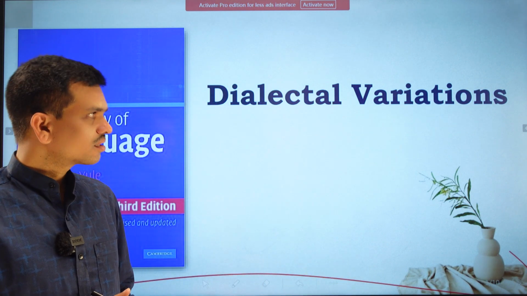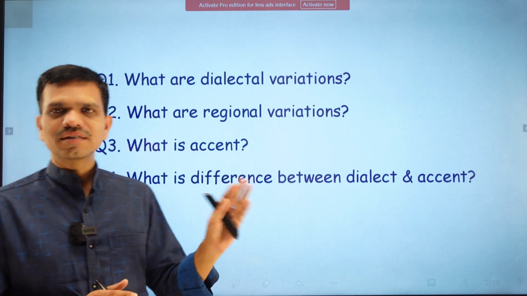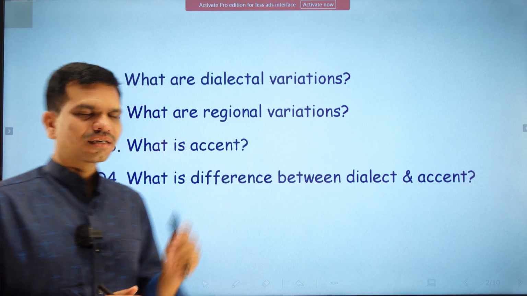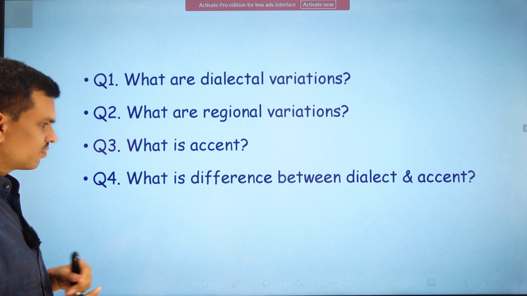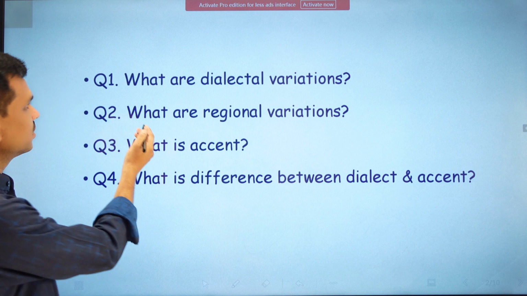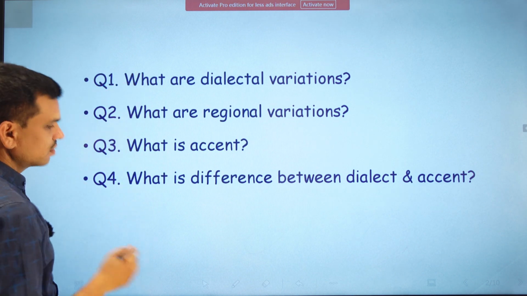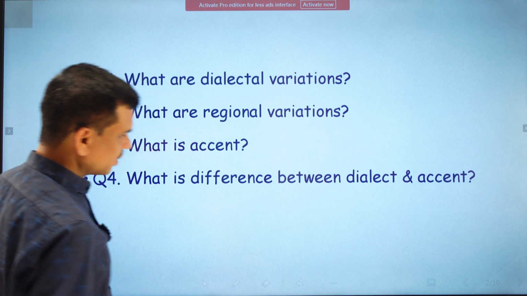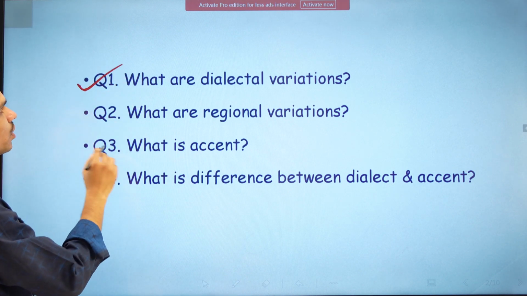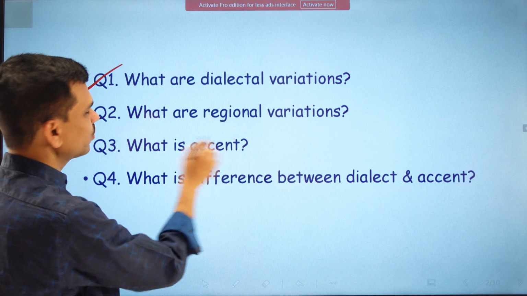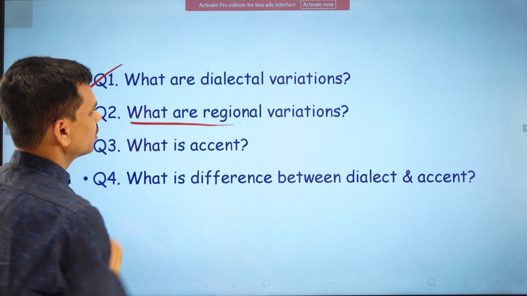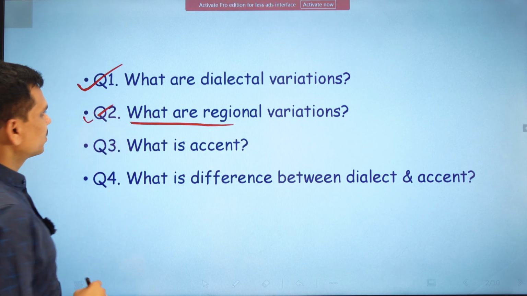Before that, let's understand a few questions regarding dialect and dialectal variations. Here we have the very first question: what are dialectal variations? First we are going to address this. Then we have the second question, what are regional variations, because it is important to understand the regional varieties of language.